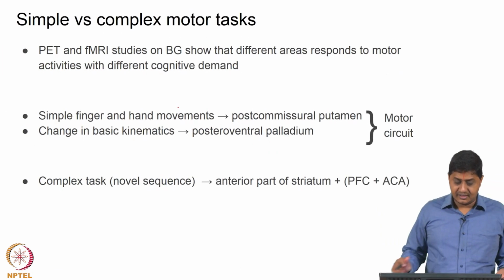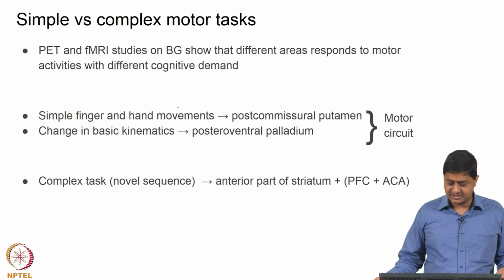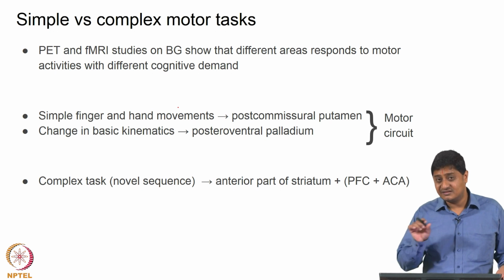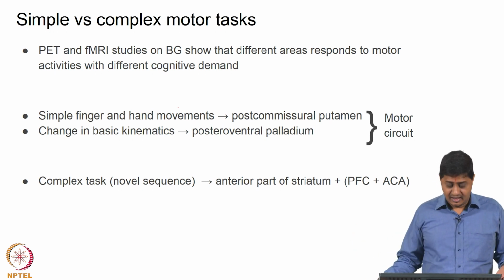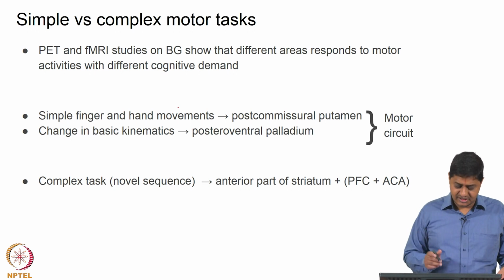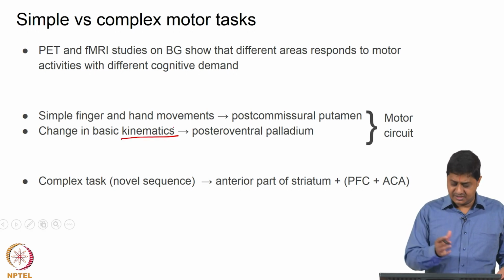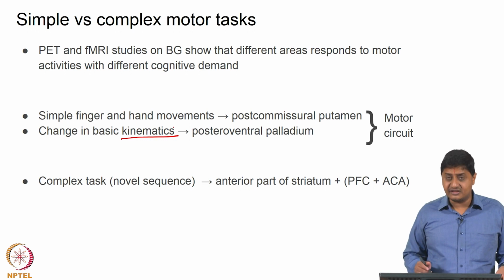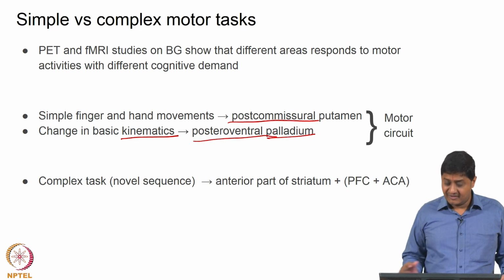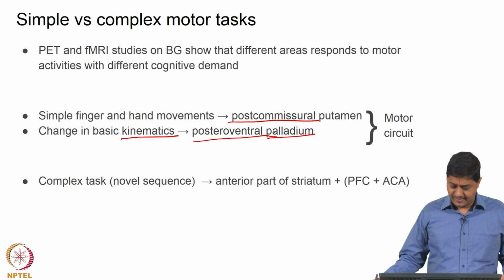So, essentially PET and fMRI studies on basal ganglia have shown that different areas respond to motor activities with different cognitive demand. So, if it is a simple task, one area of the basal ganglia responds, and if it is a relatively complicated task that involves changes in the space of operation involving kinematic changes, then it turns out that a different area of the striatum is active. So, here this is post commissural putamen and here this is posterior ventral pallidum.